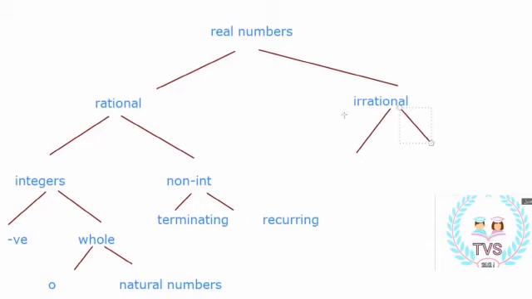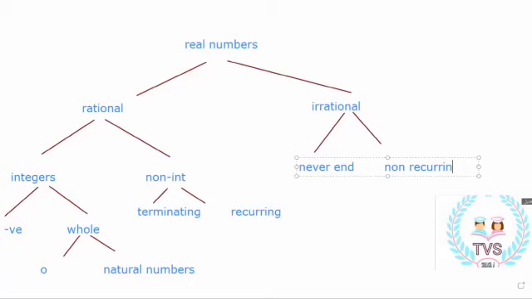Can you give me an example on irrational number? Numbers that never end, and are also non-recurring. Examples on irrational numbers are like non-perfect squares, and as an example, pi.